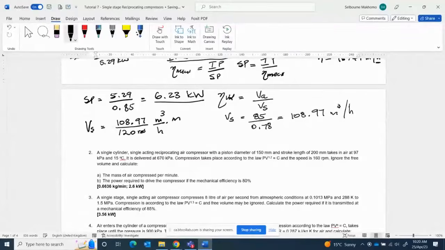Because it's per minute and per hour, we multiply by 60 here. Let's multiply 120 by 60 in order to convert the hours to minutes, so minute cancels minute. Our answer is going to be 108 divided by 120 by 60, which is 0.01514.